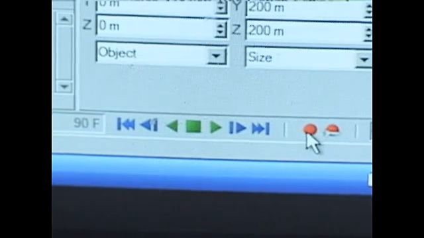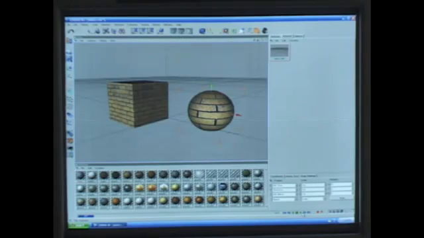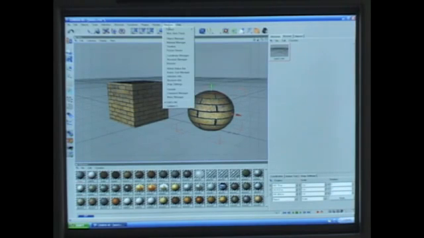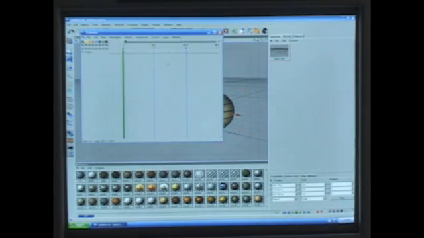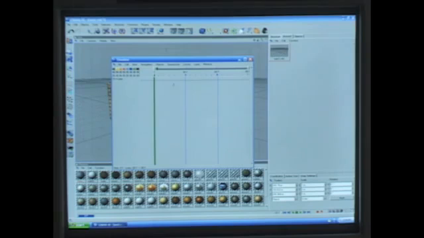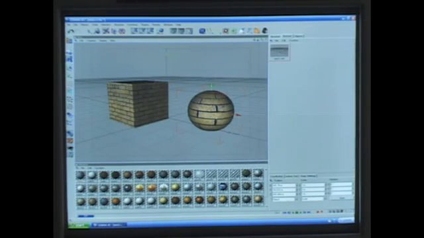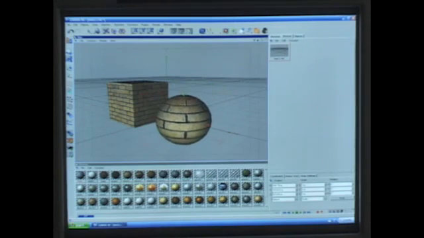The time palette gives you some simple animation controls. If you want more advanced animation controls, which we'll get to later, you have to go to the timeline. The timeline, just so you know, is here under Window, Timeline, and this is the more sophisticated way to handle animations in Cinema 4D. But if you need something that's just very simple, the time palette at the bottom will work just fine.